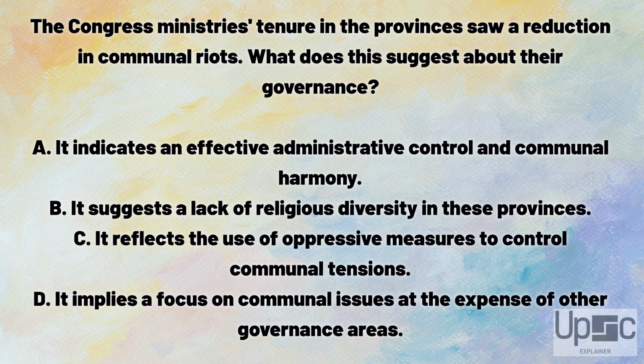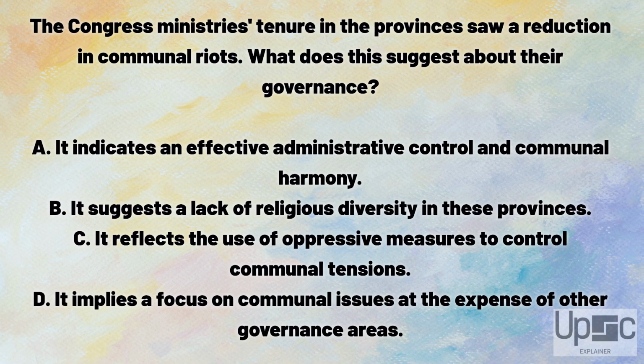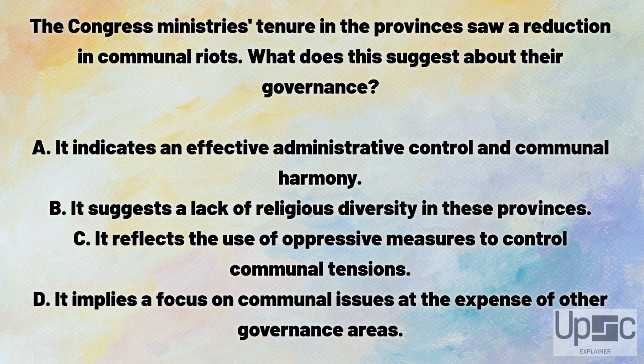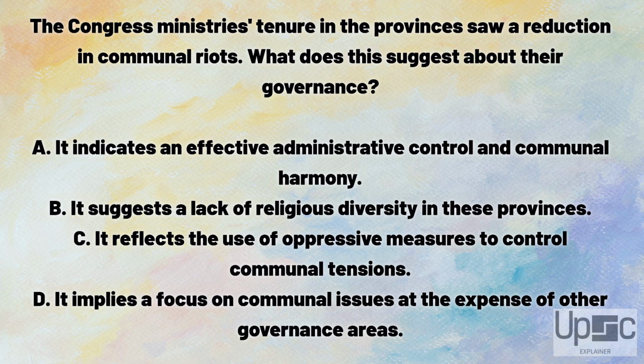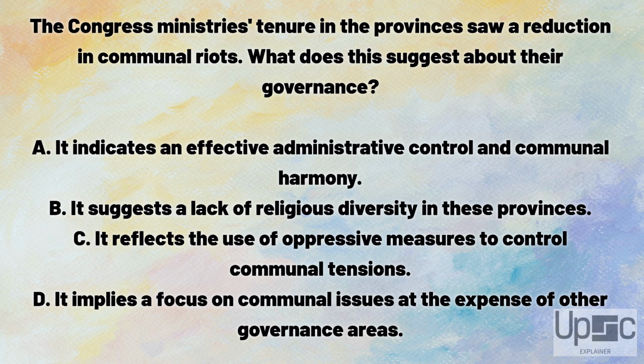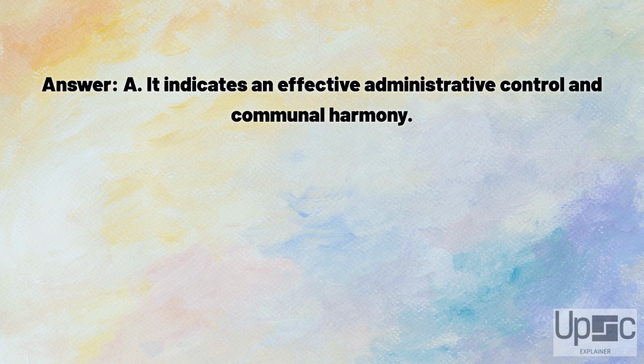The Congress Ministries' tenure in the provinces saw a reduction in communal riots. What does this suggest about their governance? A. It indicates an effective administrative control and communal harmony. B. It suggests a lack of religious diversity in these provinces. C. It reflects the use of oppressive measures to control communal tensions. D. It implies a focus on communal issues at the expense of other governance areas. Answer: A. It indicates an effective administrative control and communal harmony.